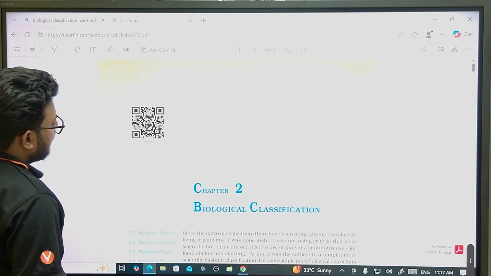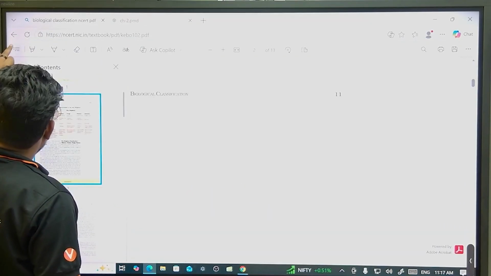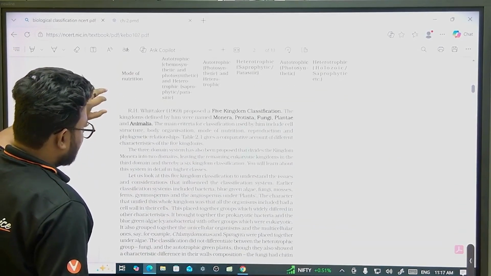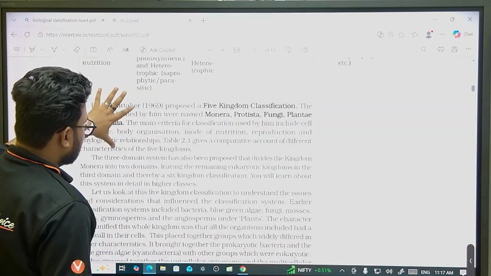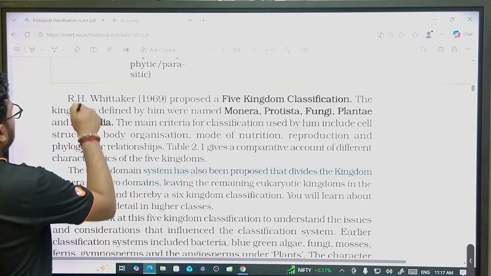Yeah, that's it. But this table is important. I'll come to this table again, but I want to mention a few things as per NCERT. Yes, so I'll highlight that point.